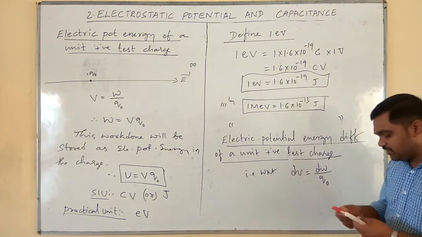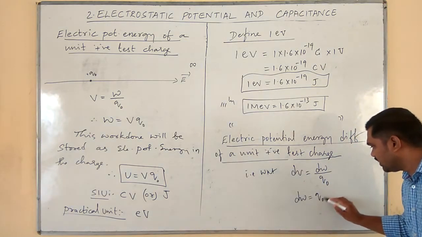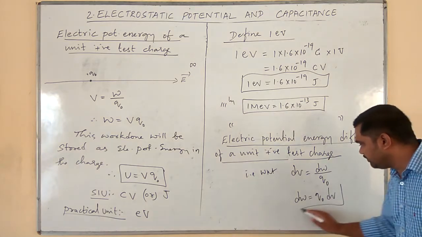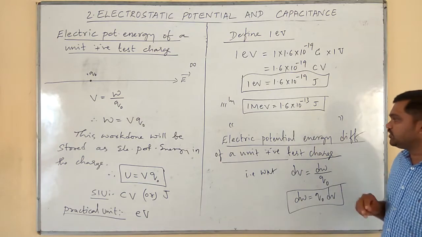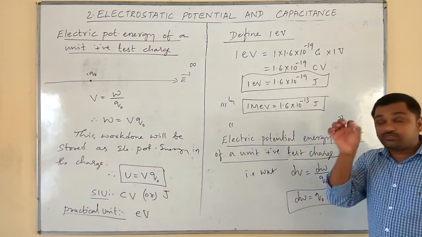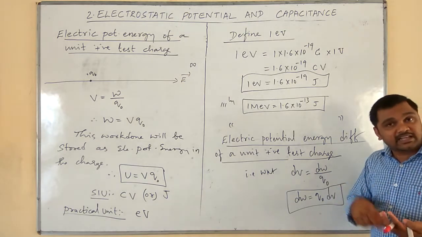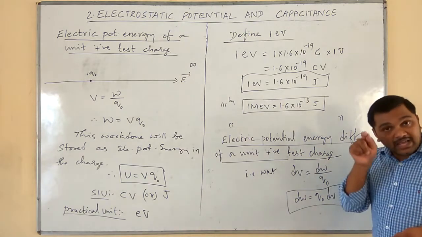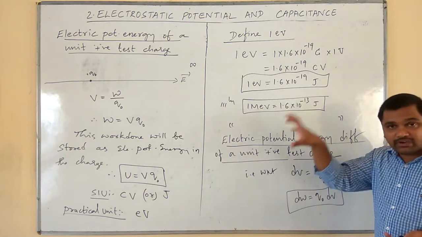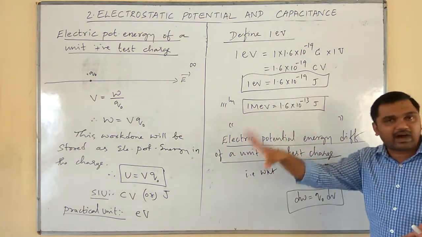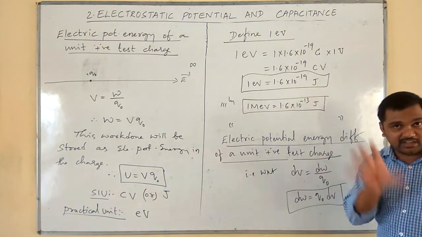Similarly here, we can write dW as Q naught times dV. That is, electric potential energy difference of a unit positive test charge between 2 points in an external electric field can be defined as the amount of work done in moving it from one point to another point opposite to the direction of external electric field.